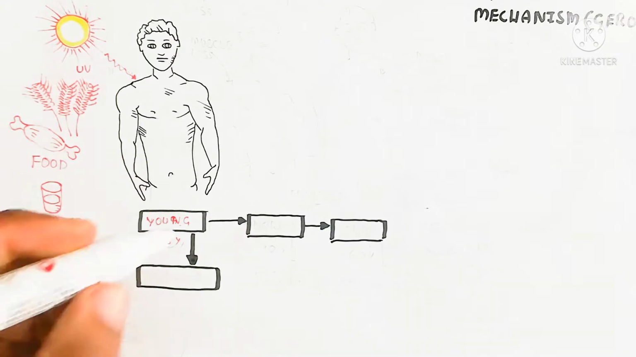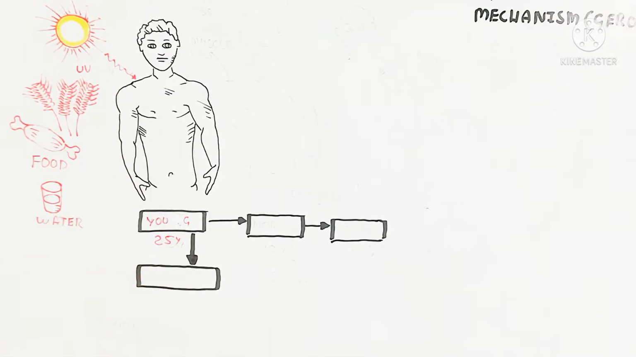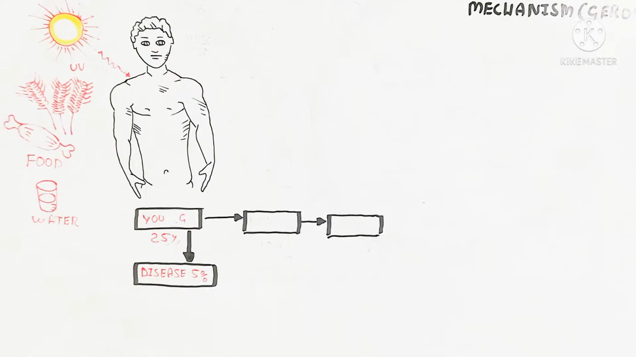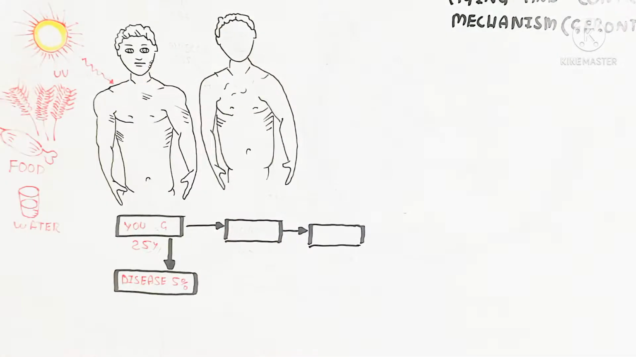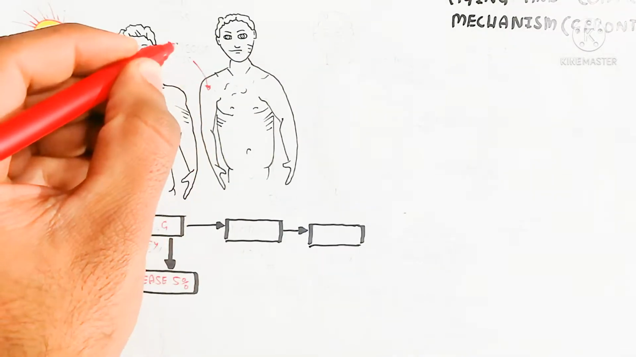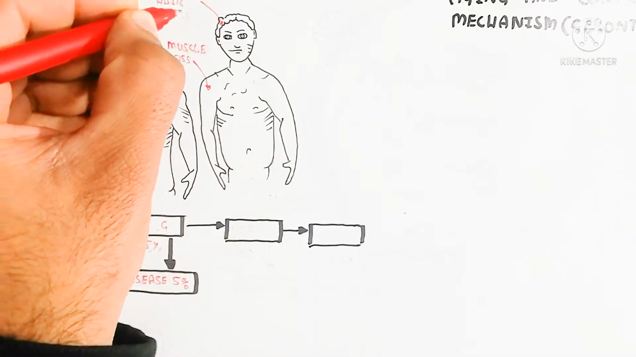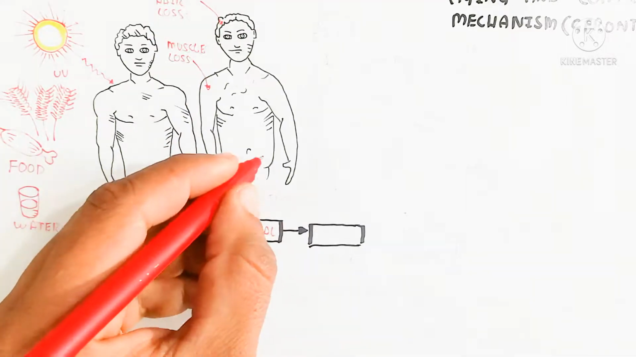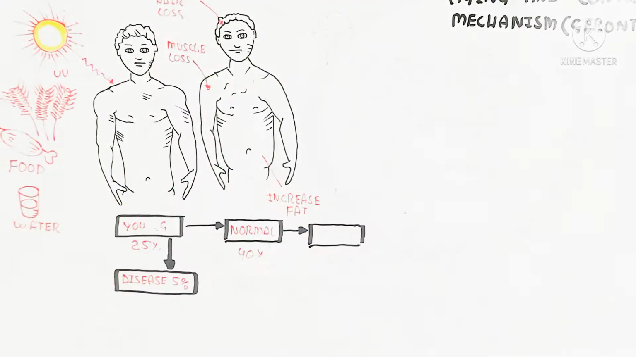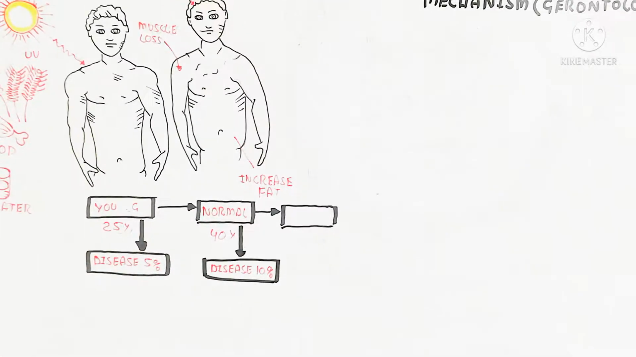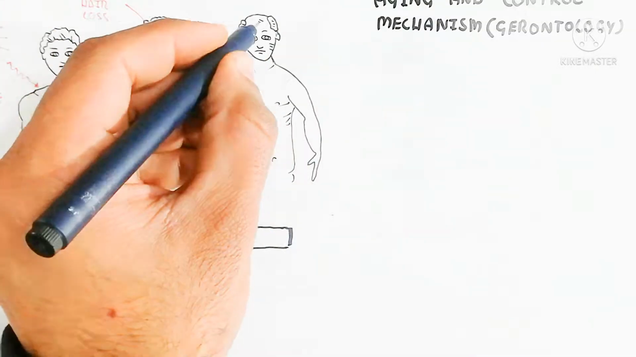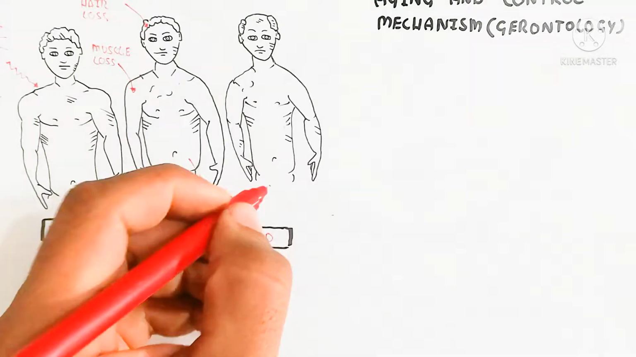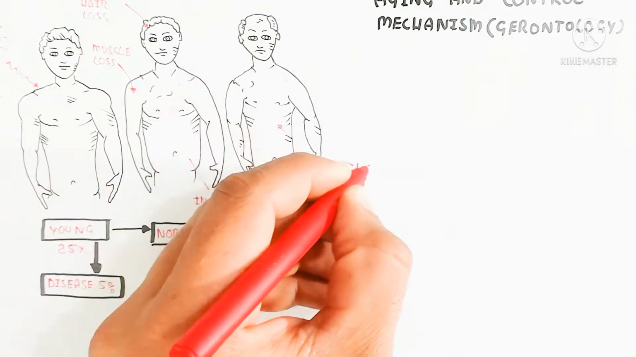And here I am drawing the young person, who is 25 years of age, and the disease percentage will be 5%, a threat about the disease, while here the normal person is 40 years, which is the middle age of the person, and the disease can be 10%. A disease can be a cancer or other life-threatening disease. So here is the old age. Old age means 60 years old, and the disease is 50%.